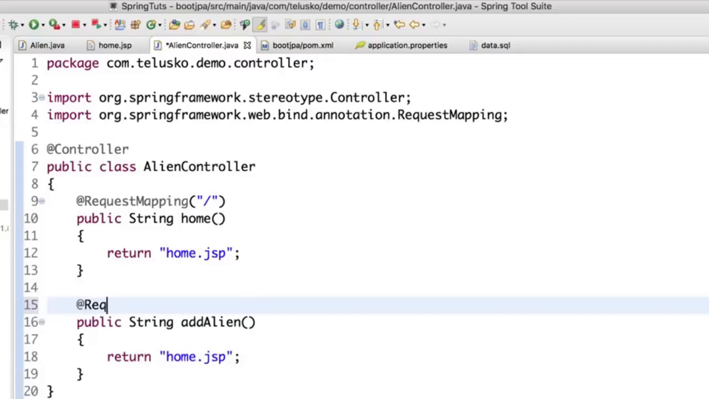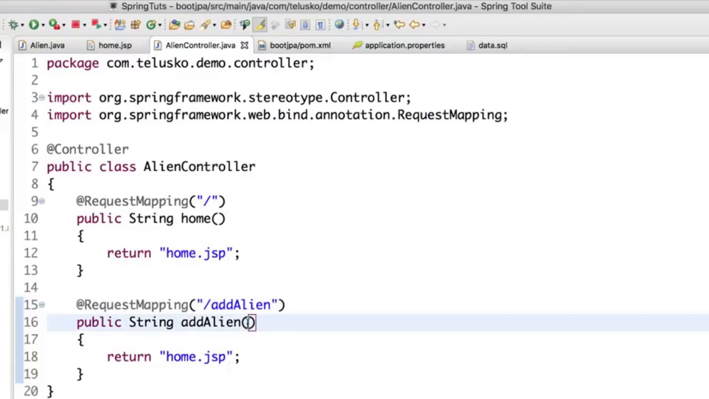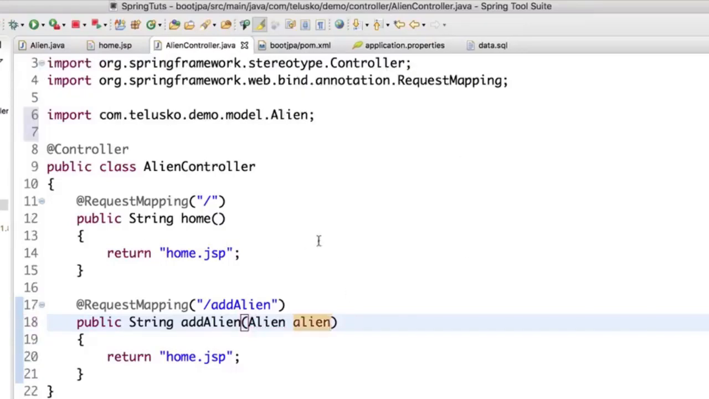And here I would say this should be called, so for that request mapping, and this should be called whenever you have a request for add alien. Now, since we are sending data there, if you remember our last concept of model object, we will simply say alien here. So whatever data is coming from the client will be assigned here automatically. It's that beautiful, right?